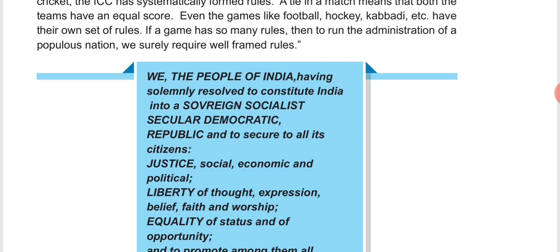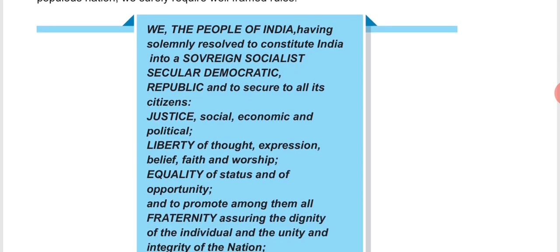That means it tells us what our constitution consists of, what the guidelines in the constitution are, what principles are written in the constitution, and on what philosophy the constitution is written. All the things I have told you are written in the preamble of the constitution.